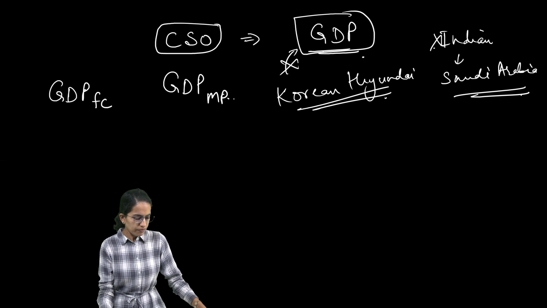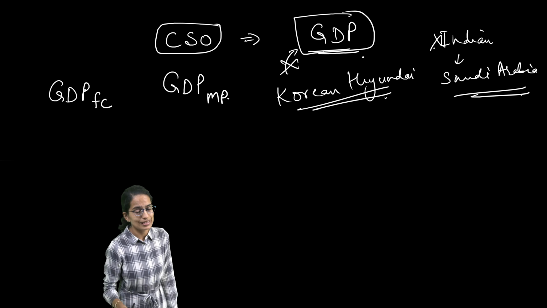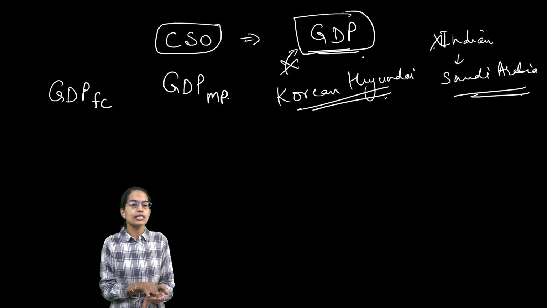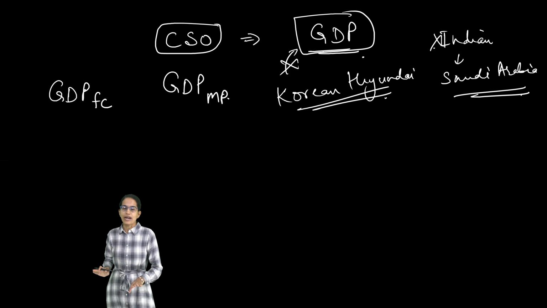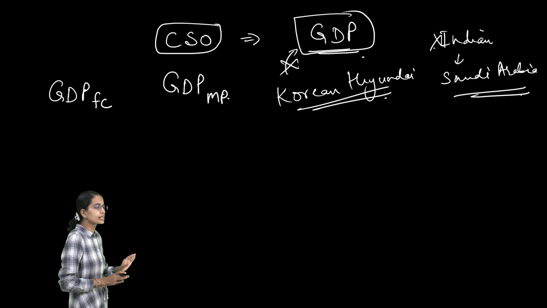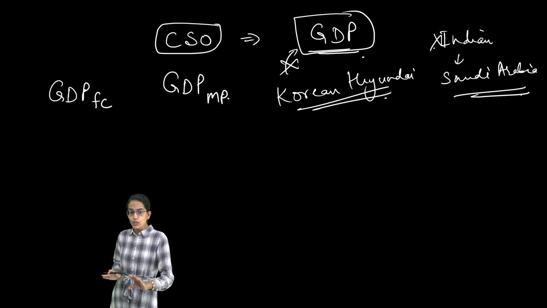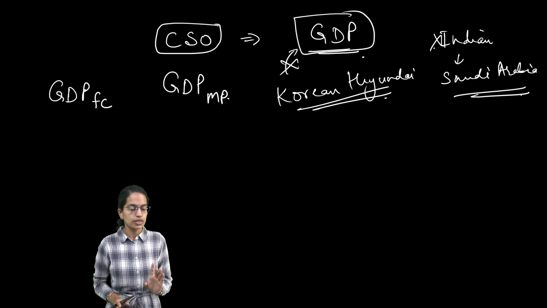Now note, when I am saying market price, what am I trying to include? I include the product taxes and subsidies. At factor cost, I am only considering the price of the product received by the producer. So factor cost only includes the price of the product received by the producer. Market price includes the taxes and the subsidies, right?